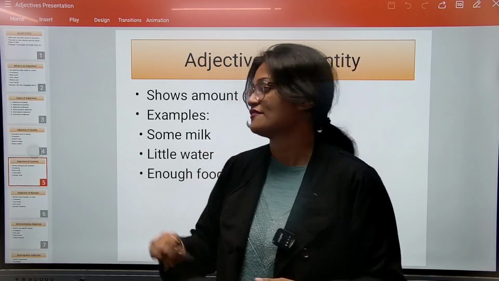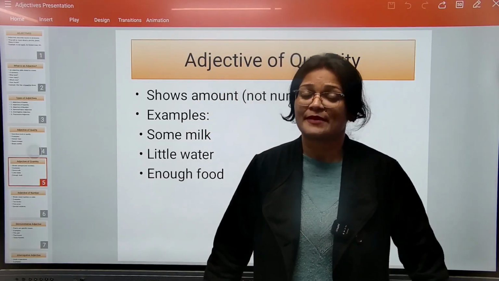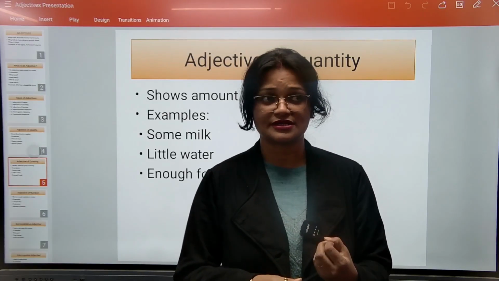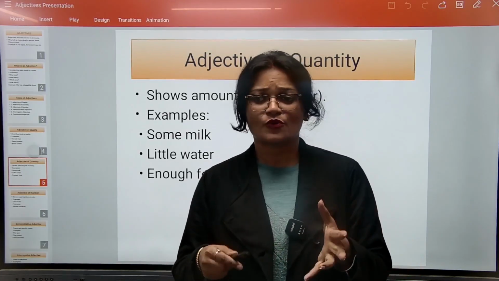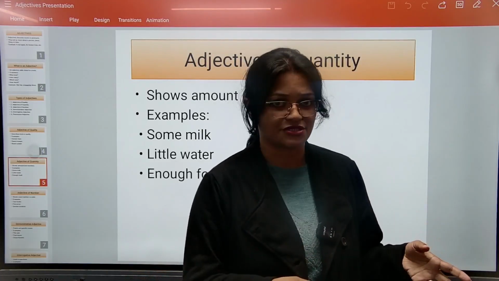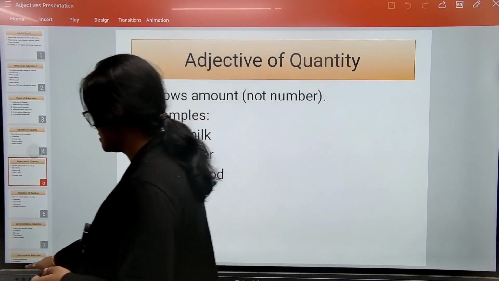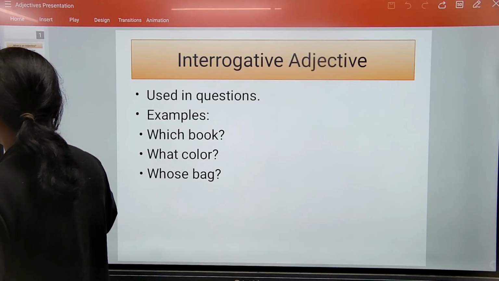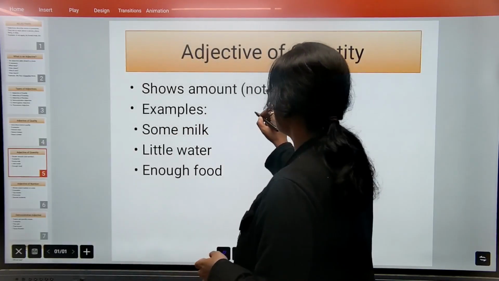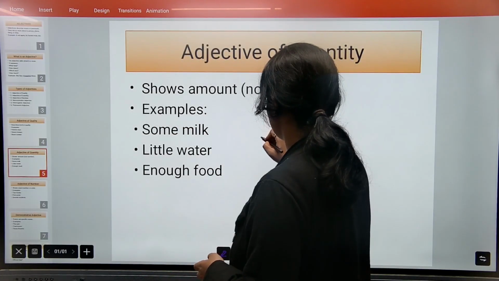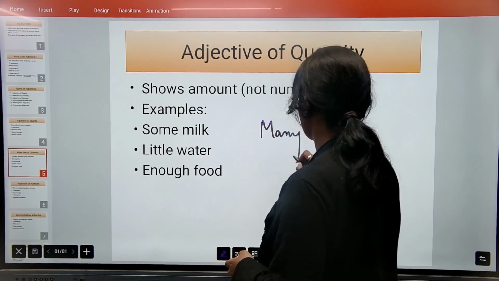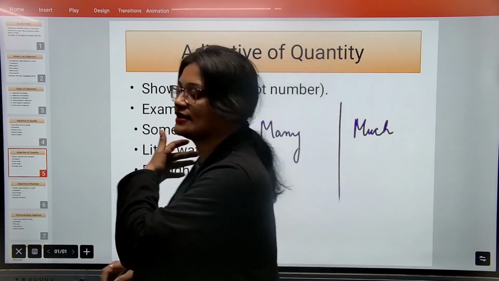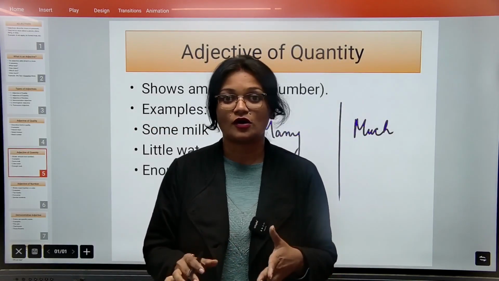And from this aspect, I would like to discuss something that happens many times: students tend to forget the usage of many and much. So when do we use many? When to use much? This is one of the important topics that usually comes in exams. The usage of many and much. Similarly, we can say the usage of few or less.